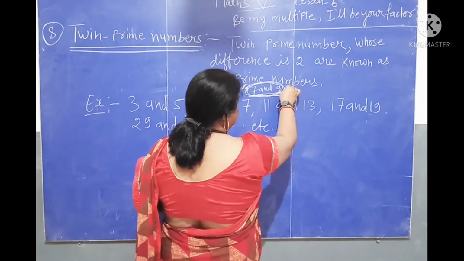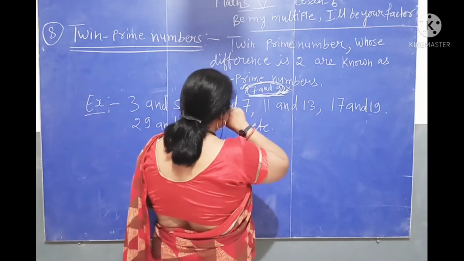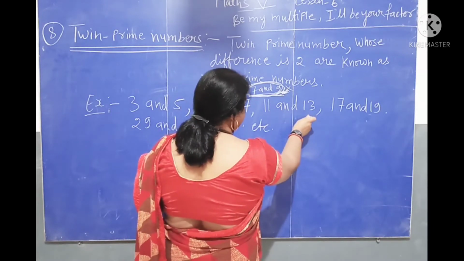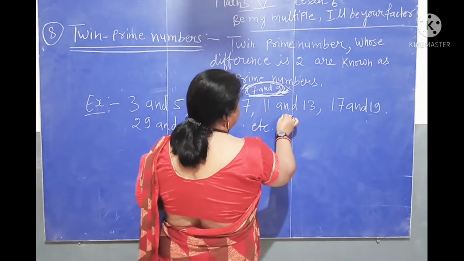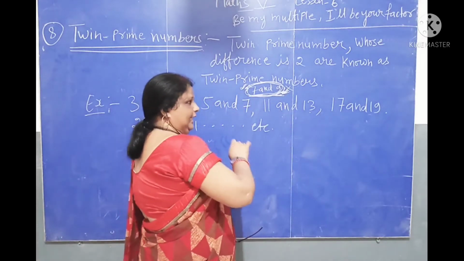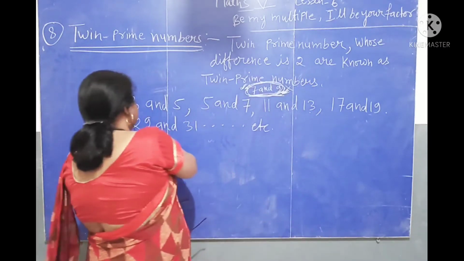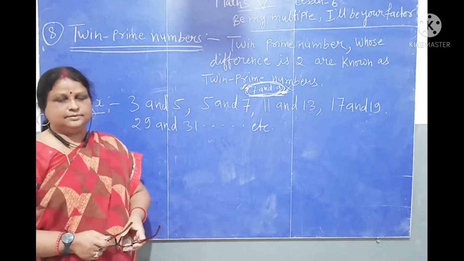So it is not a twin prime pair. Here is 11 and 13. In the same way, 11 is 2 less than 13 and 13 is 2 more than 11. So 17 and 19, 29 and 31.